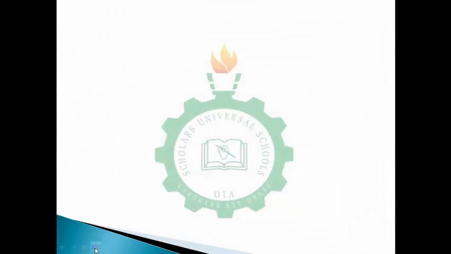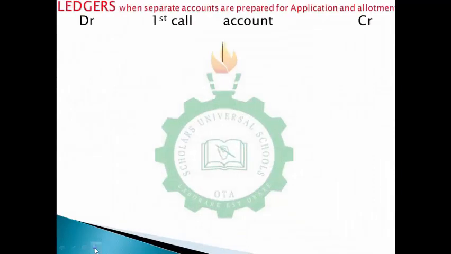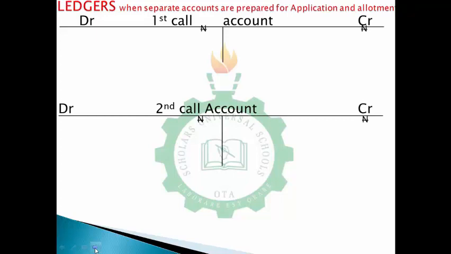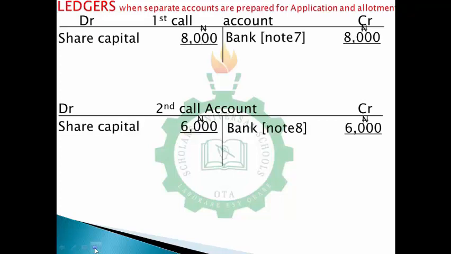So as you can see, that's the end of our first call account. Just the way I've explained, it's going to nil off itself. This will nil off itself, so it makes life easy, because the two accounts I have left are just my bank account and my ordinary share capital account. So if you understand this so well, I do not expect that you should have any challenge with dealing with the premium and the discount.